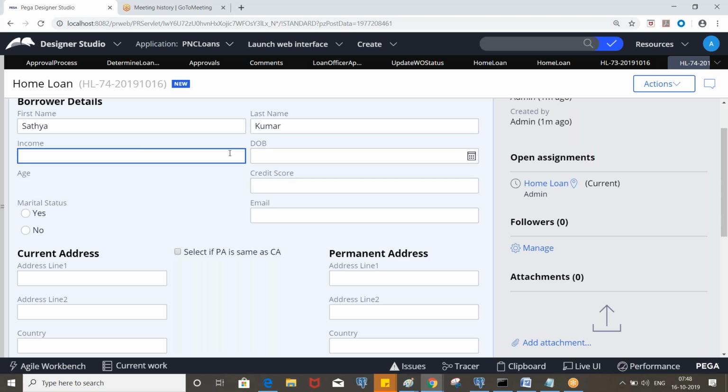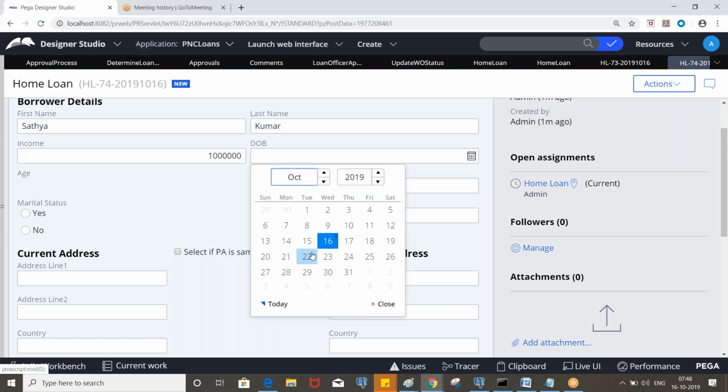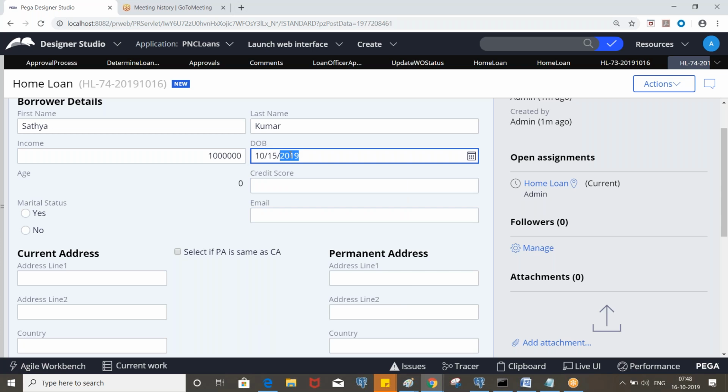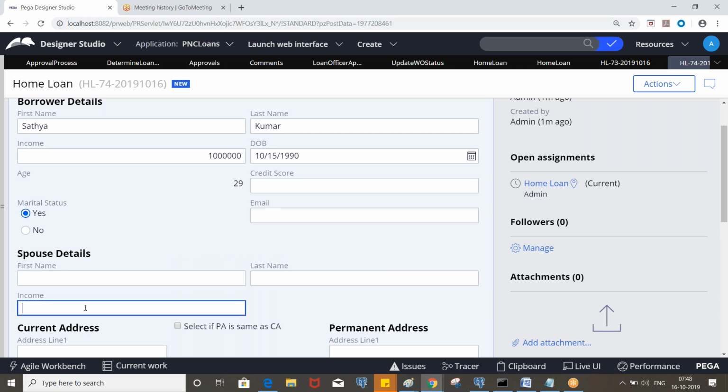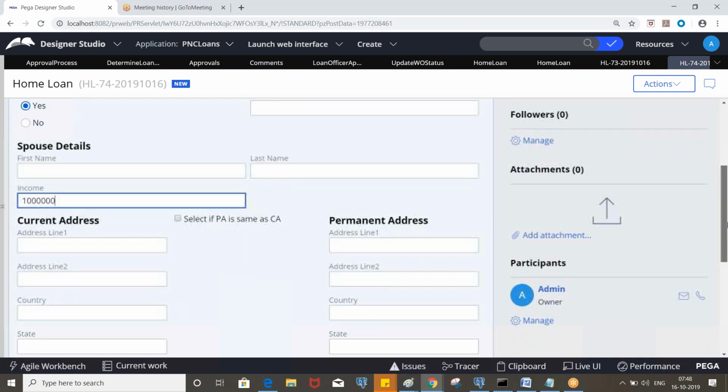So now, we need income also, right? Again, let's say put 10 lakhs. Okay, and let's say spouse income also 10 lakhs. That means we can apply for the loan up to 60 lakhs.